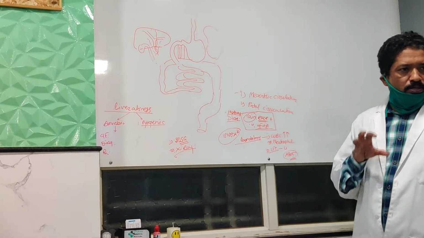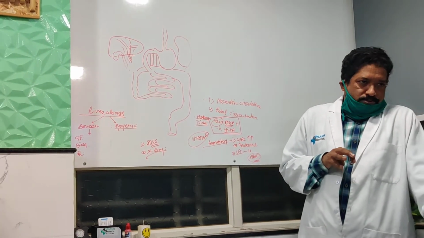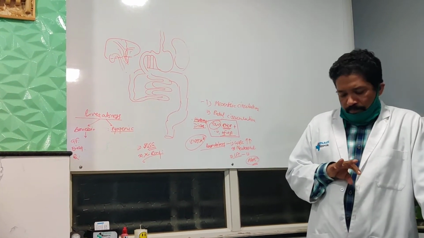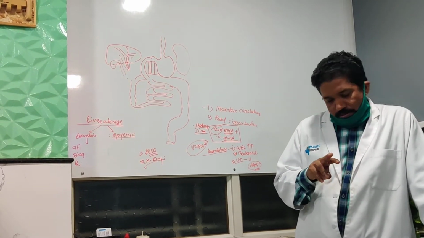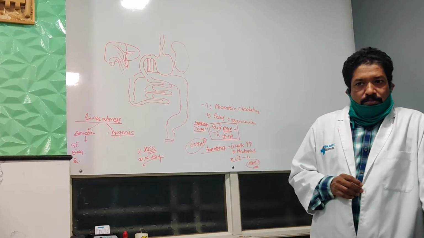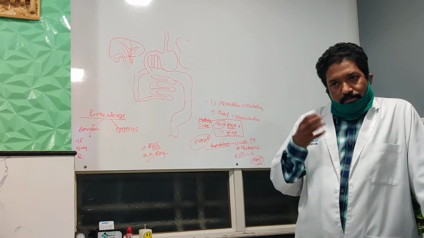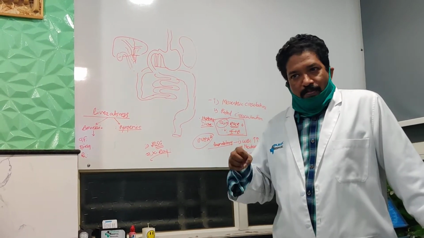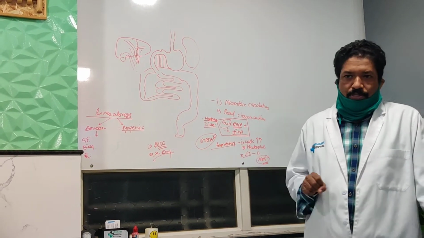USG for what? Liver span, whether it is increased or decreased. Liver span, hepatobiliary system. Then some fibrotic changes, some fluid collections, some cystic lesions, some cysts, hyperechoic changes, hypoechoic changes or heterogeneous changes. For this we use USG.